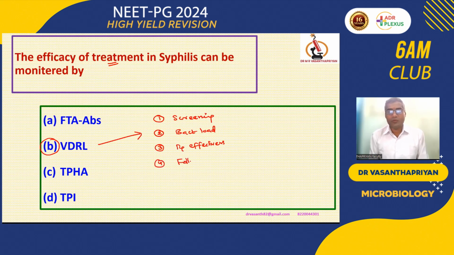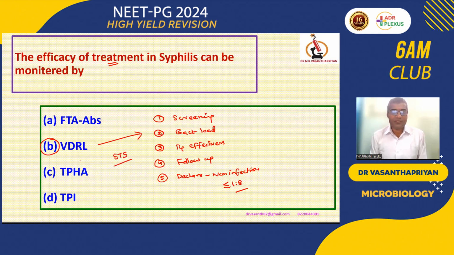Now it can be used for follow-up. We repeat the VDRL test after 2 weeks, 3 weeks or 2 months, and slowly the dilutions are reduced. That can be used for follow-up. More important, we can declare the person non-infectious depending on the VDRL dilution, that is, less than or equal to 1:8. Yes, we can declare the person non-infectious or non-dangerous to spread the disease to other individuals. We need not wait for a negative VDRL. Because of these 5 points of significance, the VDRL is considered the standard test for syphilis.